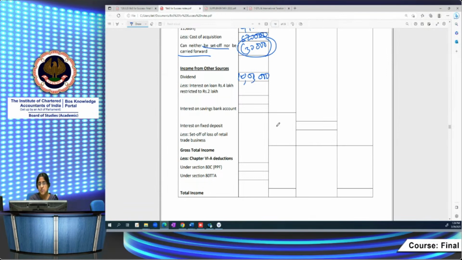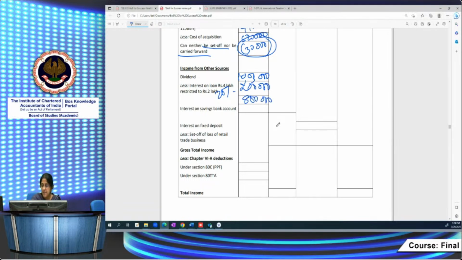The 4 lakh is not allowable. It has to be restricted to 20%. Only up to 20% of dividend income is allowable. So even though 4 lakh has been paid, it has to be restricted to 20% of 10 lakh, which is 2 lakh. So only to the extent of 2 lakh it will be allowable. So the remaining income is 8 lakh.